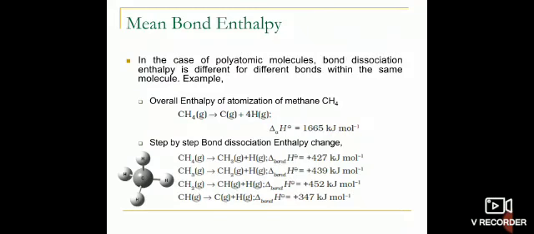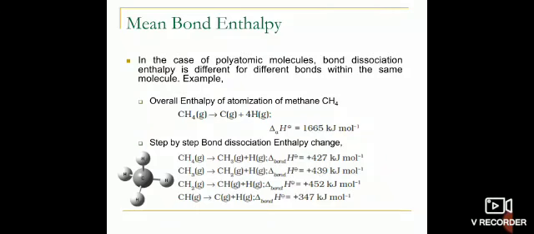When the first CH bond is broken in methane, CH3 species remains back and a hydrogen atom is given out. This step involves 427 kilojoules per mole of energy. Now from the CH3 species, when another bond is cleaved, then it gives CH2. This CH bond cleavage requires 439 kilojoules per mole of energy. Now we can see that in the first and in the second reaction steps, the amount of energy required to break the same bond, that is CH, is different.